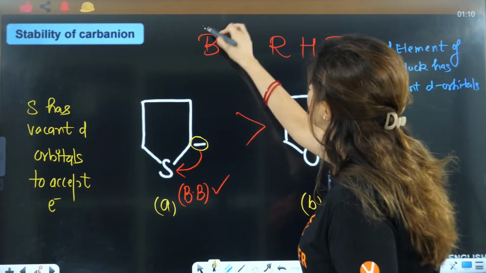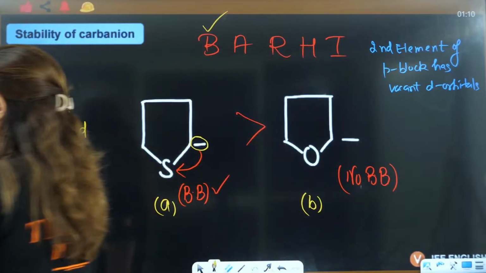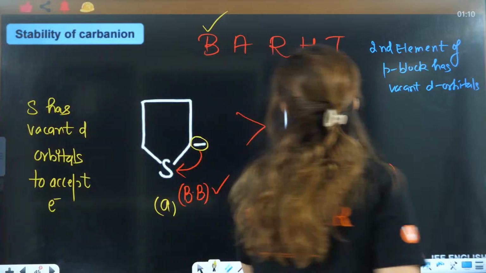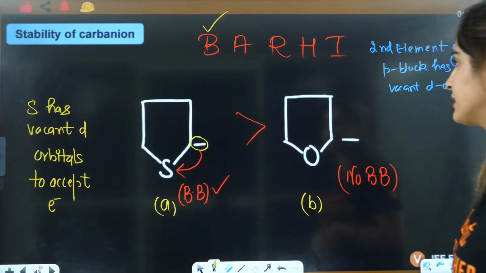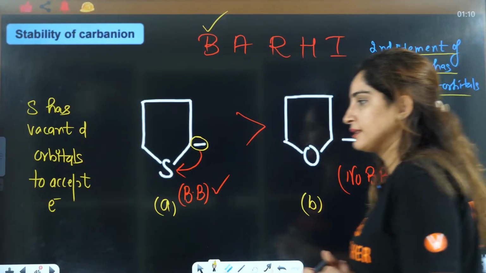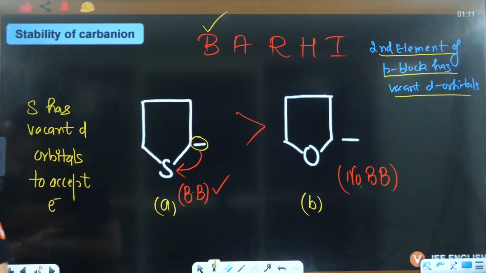So by back bonding, A is going to be more stable as compared to B. No inductive effect will be here. This is not based on the inductive effect. This is based on back bonding, right? Got it? Everybody got it?